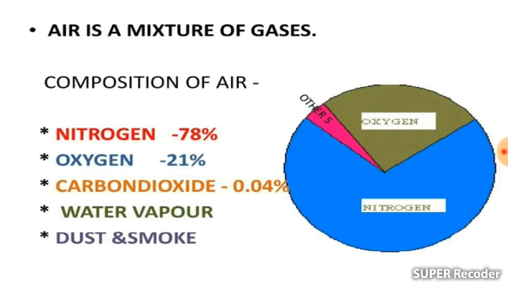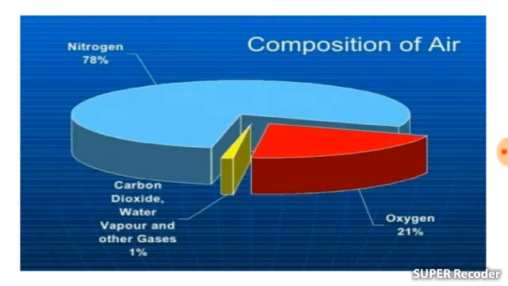So oxygen is vital for the survival of humankind and nitrogen is very important for plant life and in turn for animal life. Here you can see a pie chart showing the composition of air.